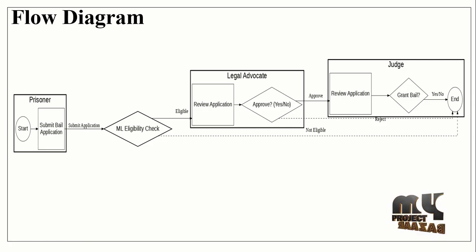If no, it comes back to the prisoner. If yes, it is successfully granted to the prisoner. Then finally log out. And this is the third module. Let's see the output for this.